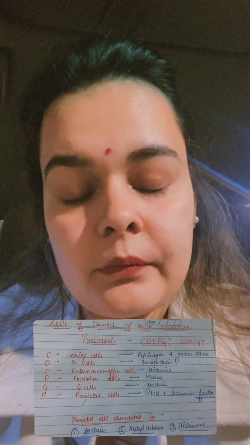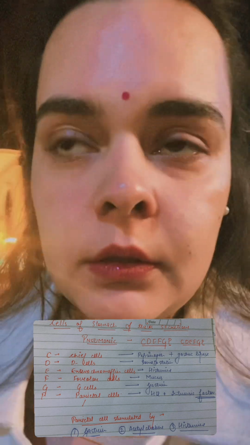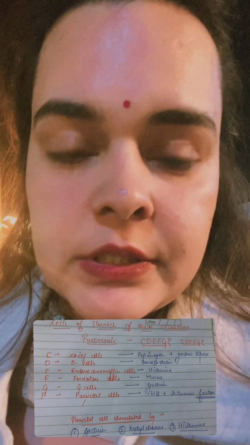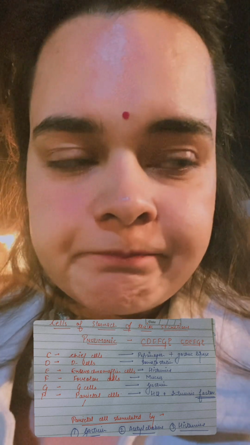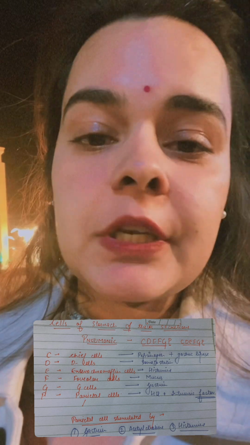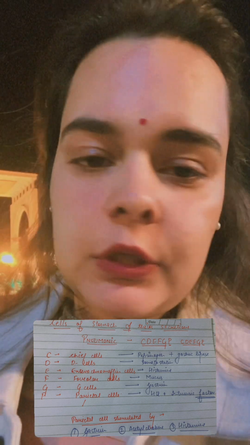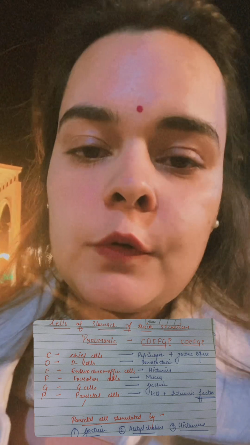Then F. Moving forward, F is for the foveolar cells, right? Foveolar cells are secreting the mucus. So mucus is very important. We know that food will not move through the stomach without the help of the mucus. So foveolar cells for mucus.